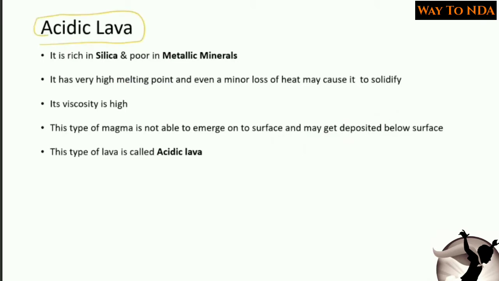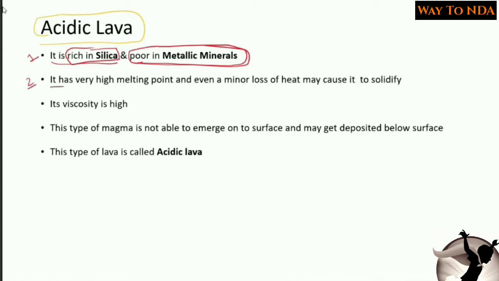So what is this acidic lava? It says that it is rich in silica and poor in metallic minerals. Now this is very important. Okay, this is very important. Rich in silica and poor in metallic minerals. Remember this. Let's move ahead.